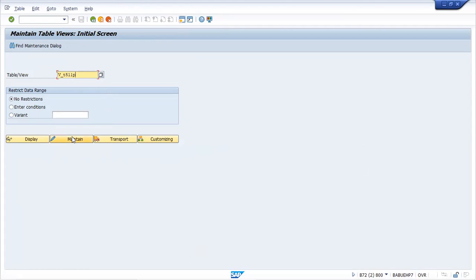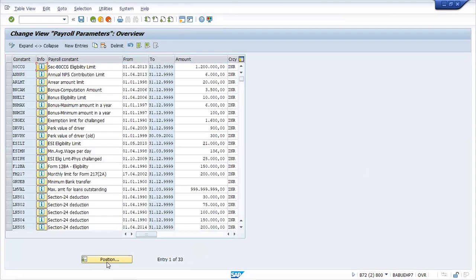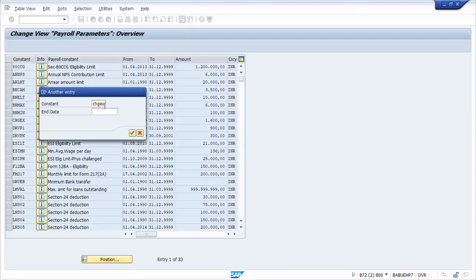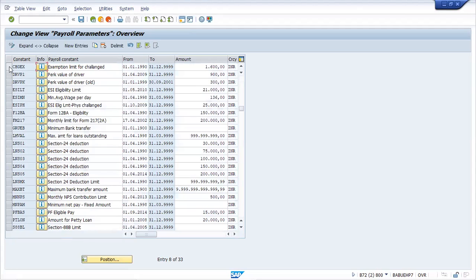Now you go to maintain or display. Maintain, you go there. Then you type country grouping 40, and you type CHGEX: C for Chandigarh, H, then G, then E for elephant, X. CHGEX. Enter. Are you getting any value here?